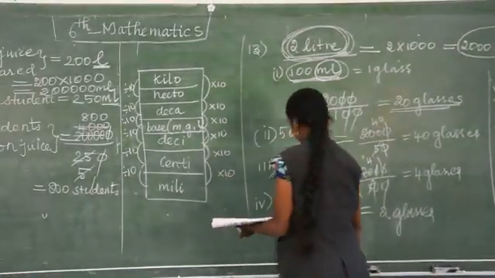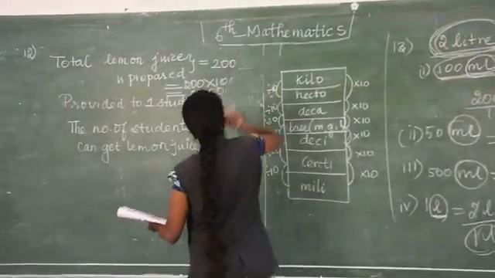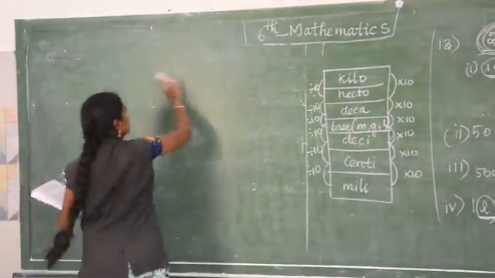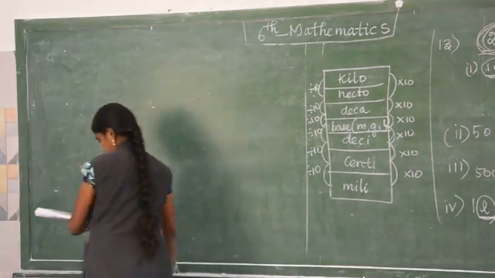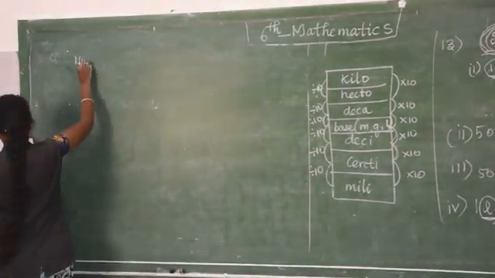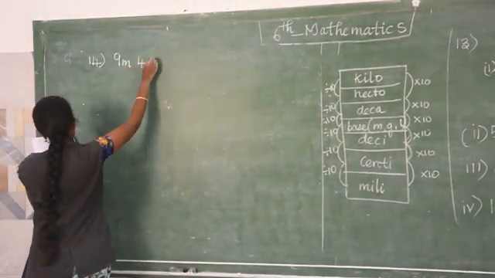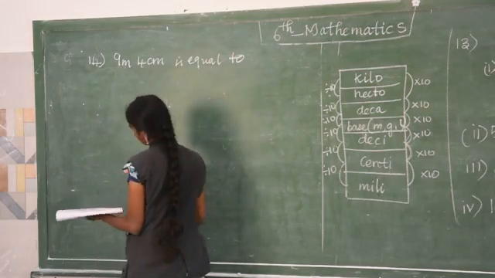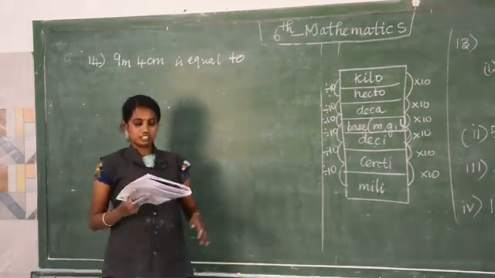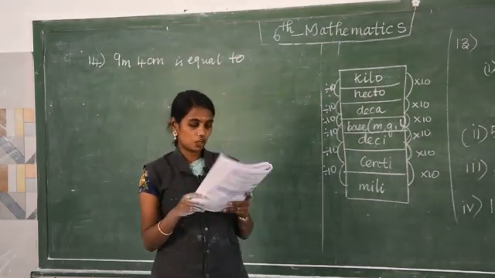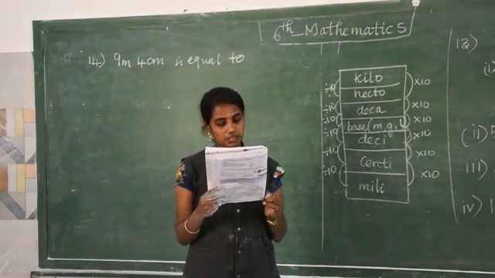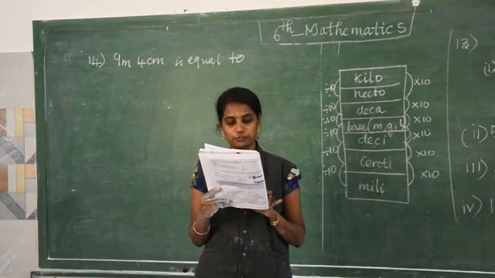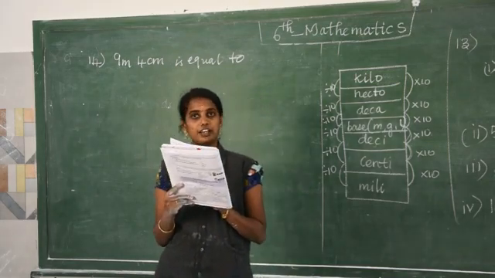Next to question number 14, we are going to see objective type questions. Question number 14: 9 meter 4 centimeter is equal to. The question is 9 meter and 4 centimeter. Take your book, page number 31. You see the options. Option A is 94 centimeter. Option B is 904 centimeter. Option C is 9.4 centimeter. Option D is 0.94 centimeter.